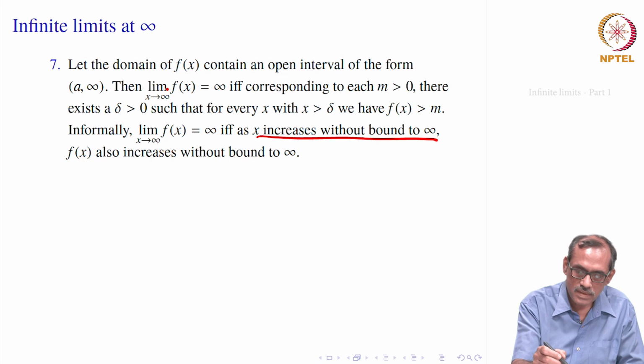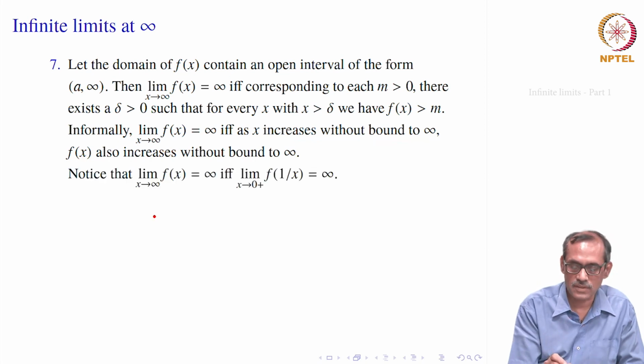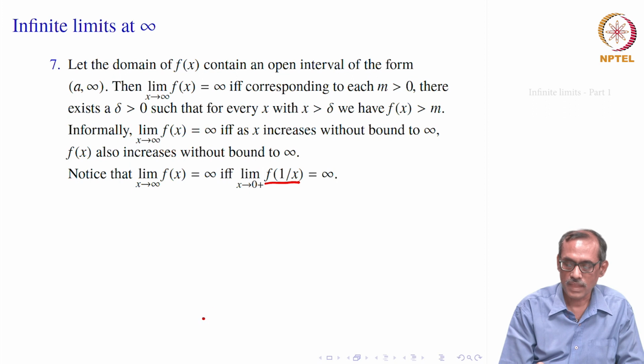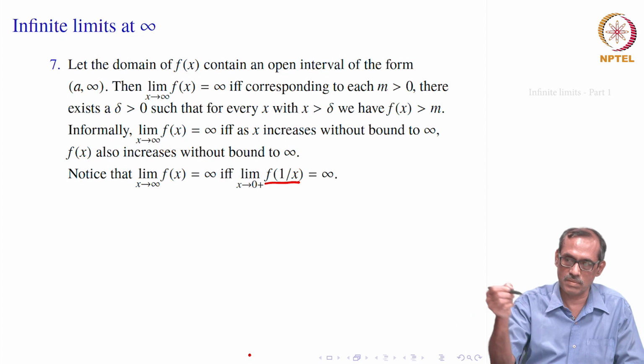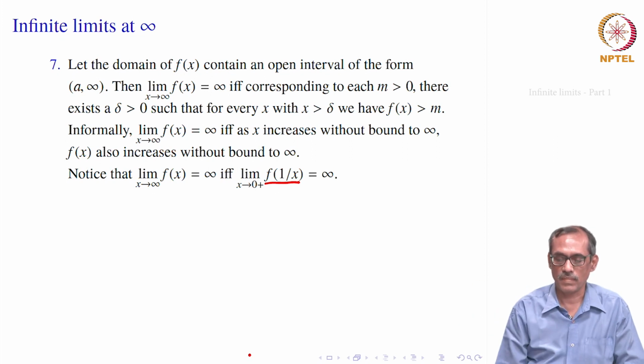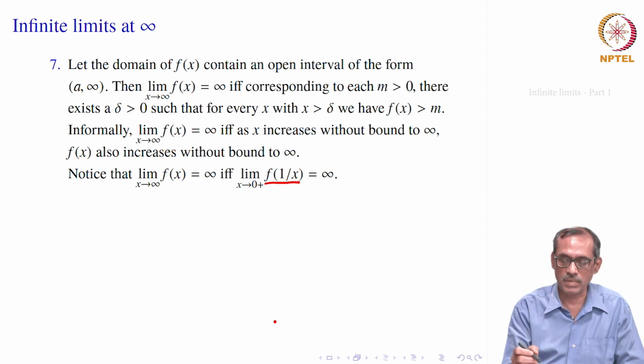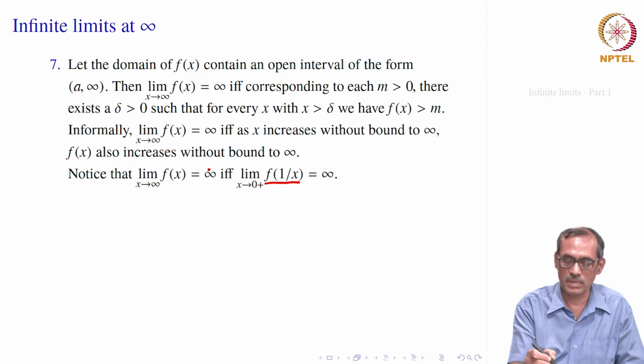Now, you can think of the other side. Limit x goes to infinity of f(x) equals infinity if and only if you can think of the substitution 1 by x. So, f of 1 by x tends to infinity, but this is only increasing. You say x goes to 0 plus, it reverses, right? When x is going to infinity, 1 by x will be decreasing to 0. So, limit x goes to 0 plus of f of 1 by x must be equal to infinity. Sometimes this substitution helps because at infinity we may not be able to imagine correctly, but 0 can be easier, though it depends on the problem.